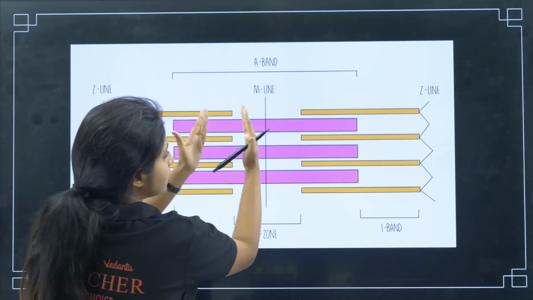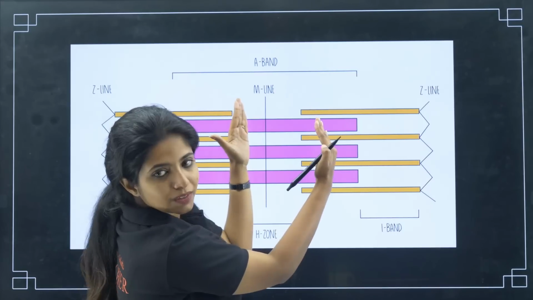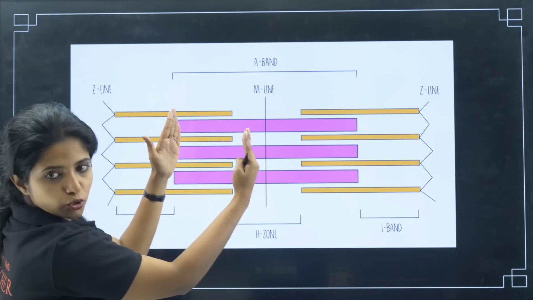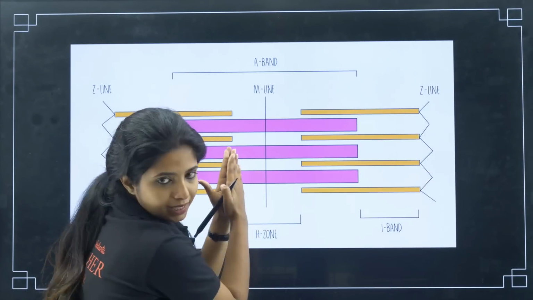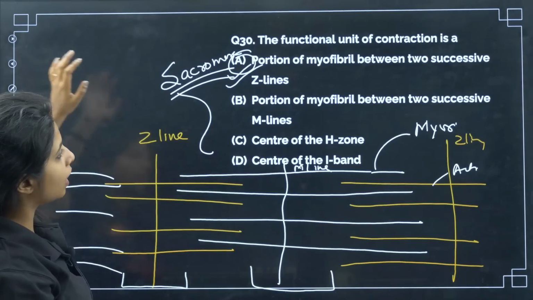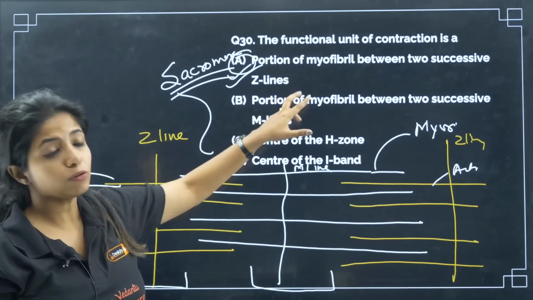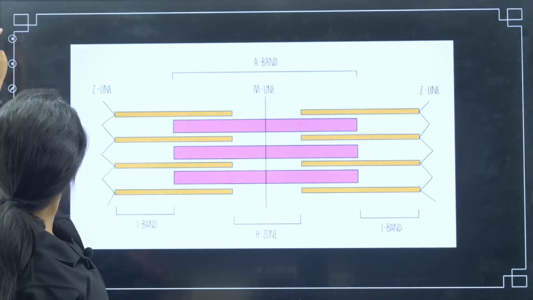They move like this. So what happens? The Z line and the M line will become close. Don't you agree? Yes, the Z and the M line will be becoming close when it comes together. And also if you talk about the H zone, don't you think it will be highly reduced? Yes, it will be highly reduced. So these are the things that you should be knowing about contraction. The functional unit of contraction is the portion of myofibril between two successive Z lines. Fine. Now I hope I was able to explain better with the picture.